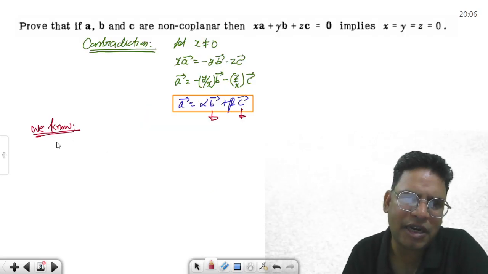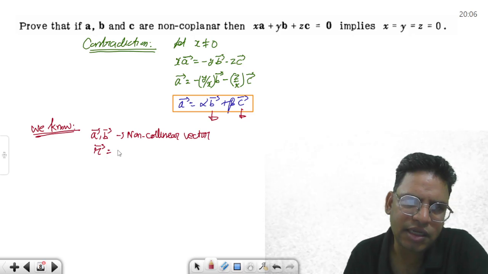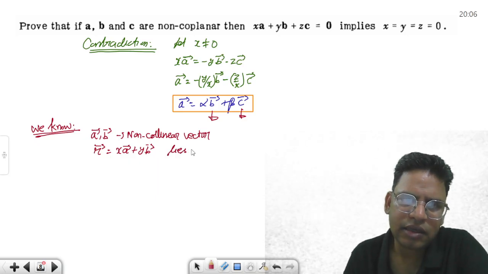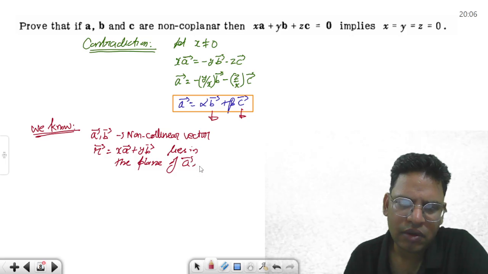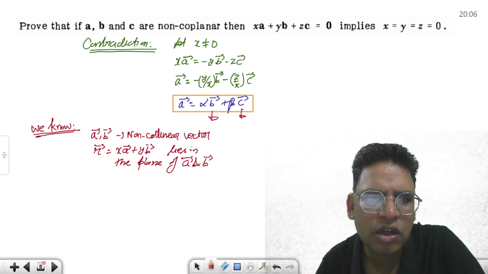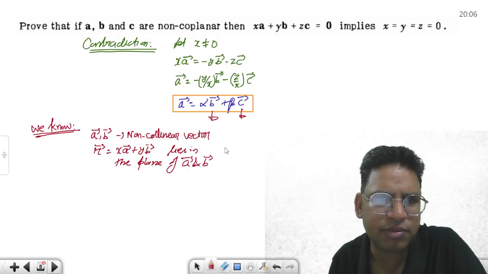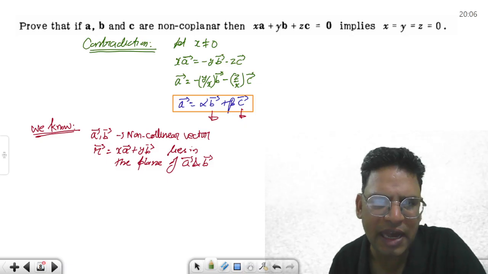या मान लो हमने पढ़ा था, वी नो, for a b non-collinear vectors, r vector, let's say r vector equal to xa plus yb, lies in the plane of a and b. Okay, this is what we have done earlier, right? हमने यही तो किया था पिछली बार में, है ना? तो अगर मेरे पास a और b नॉन कोलिनियर वेक्टर हैं तो इसका मतलब है what we have done, it simply means this r is in the plane of this.